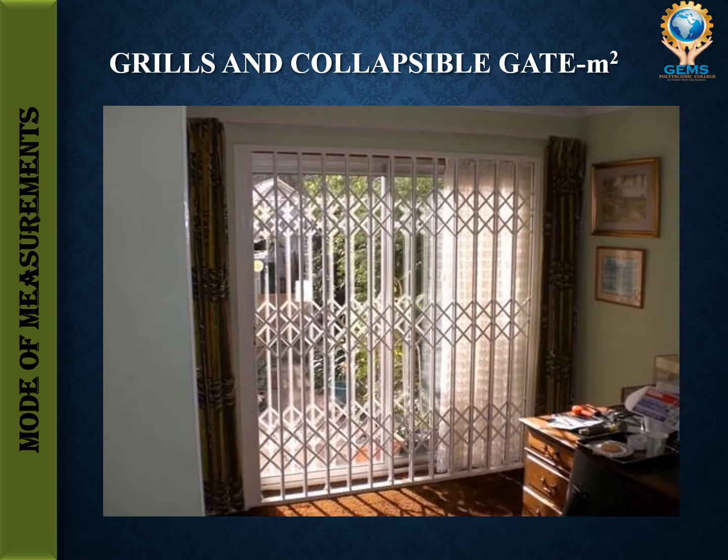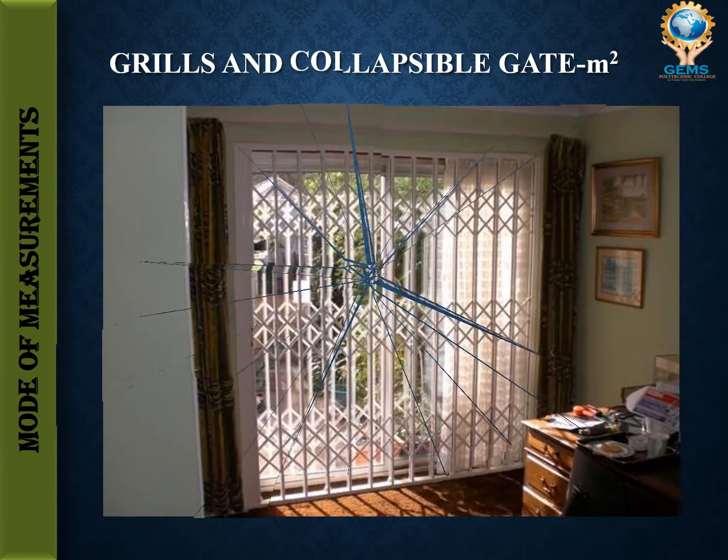Then the next one is grill and collapsible gate. I have inserted these images so that you can easily understand the words clearly. There is no need to explain them in this lecture. You need to know this is a grill and collapsible gate, and how to measure this gate, that is, the unit of measurement, which is the most important thing. Grills and collapsible gates will be measured in meter square.